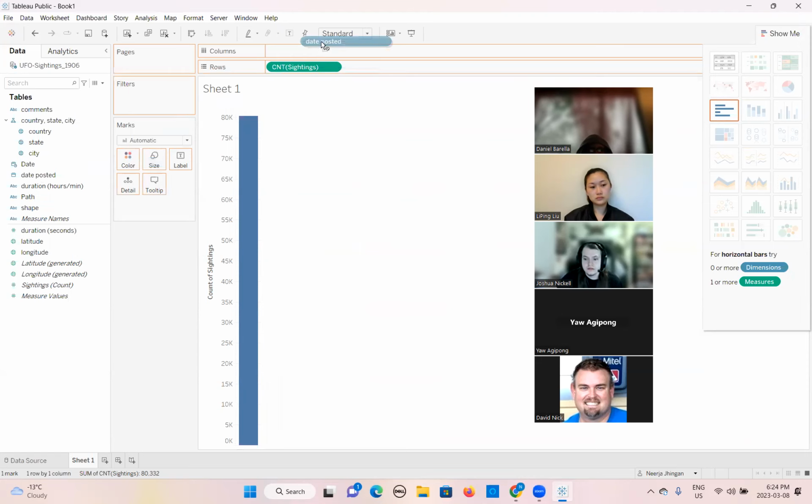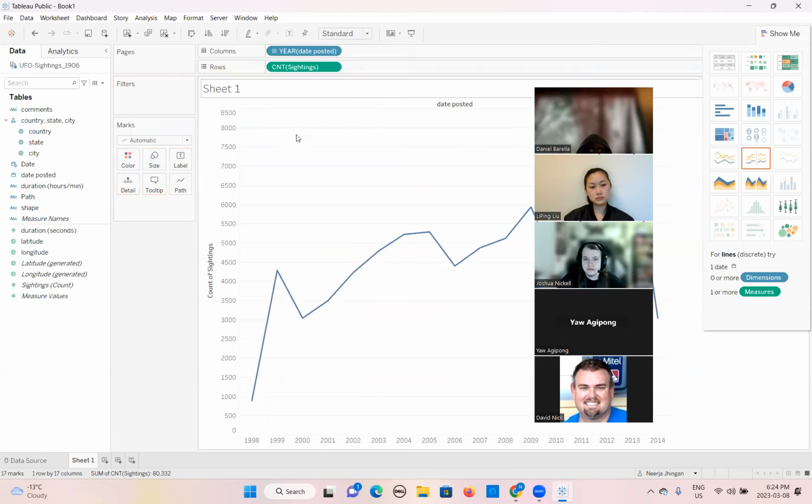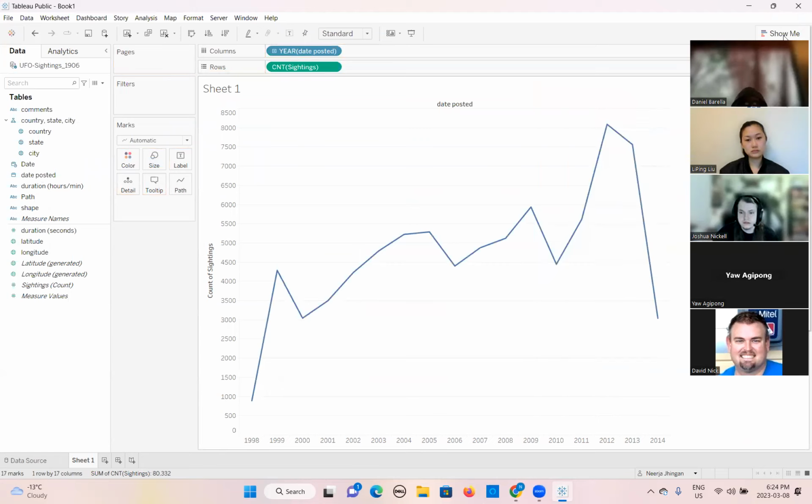Now, if I want to plot the number of sightings based on the year, I will pass the year here. So it is showing the line chart by year and the count of the sightings.